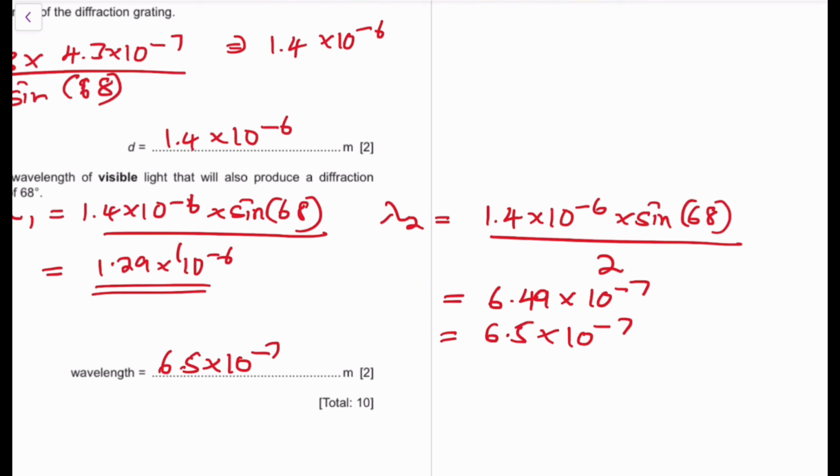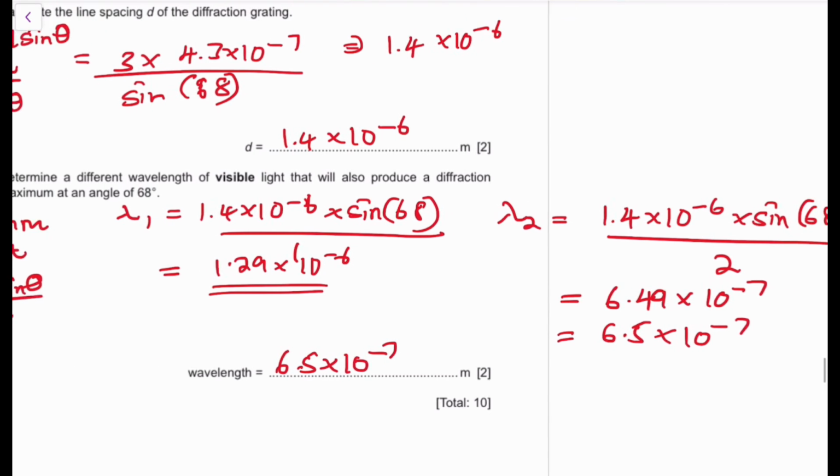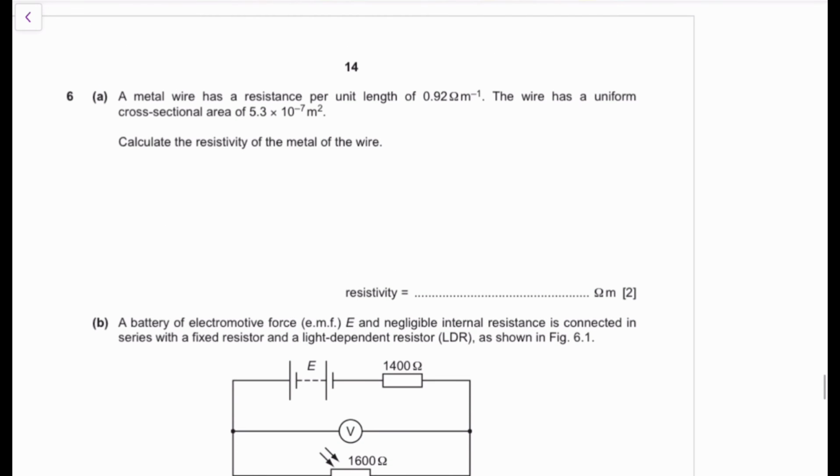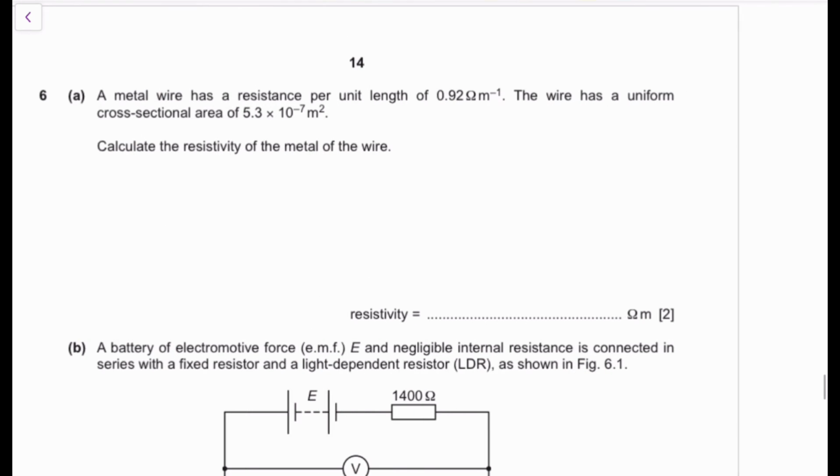So again, questions that you need to think: What value of n do I need and what lambda do I get? Just think about it in that way. Okay, electricity. We're almost done. 2 more questions and we call it a day.